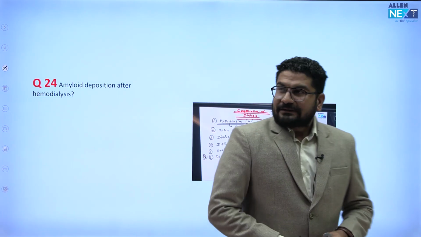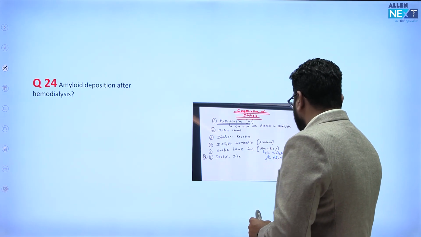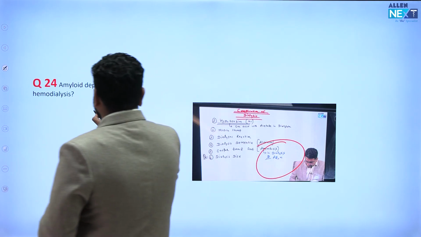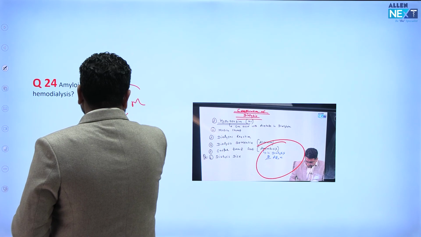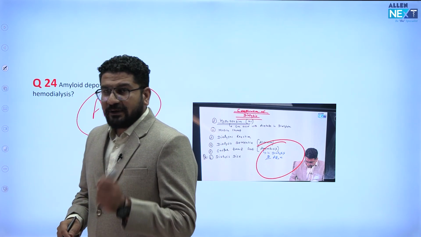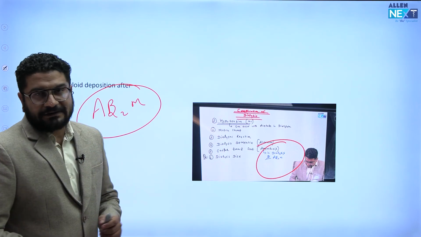Okay, coming to the next straightforward question. Amyloid deposition after hemodialysis. So which is the amyloid? That is A beta 2M. This is A beta 2M. Some of you have marked the answer A beta. I know A beta is seen in Alzheimer's disease. Right? This is amyloid after dialysis. That is A beta 2M.